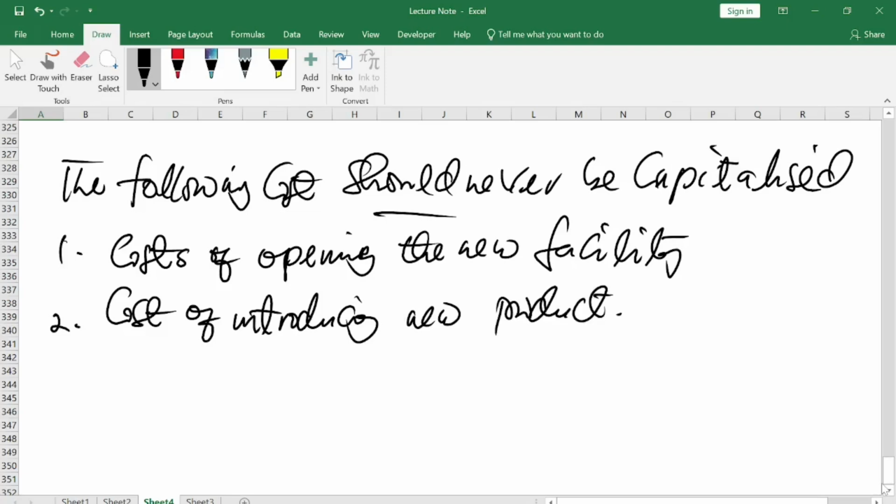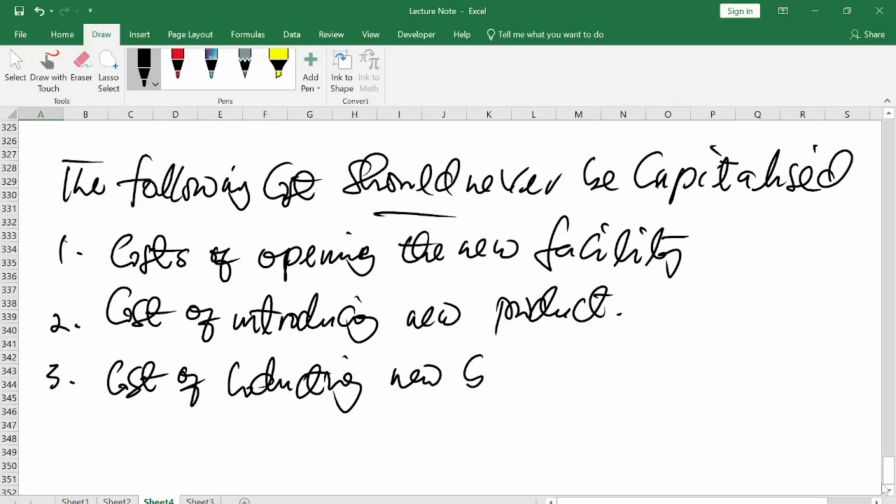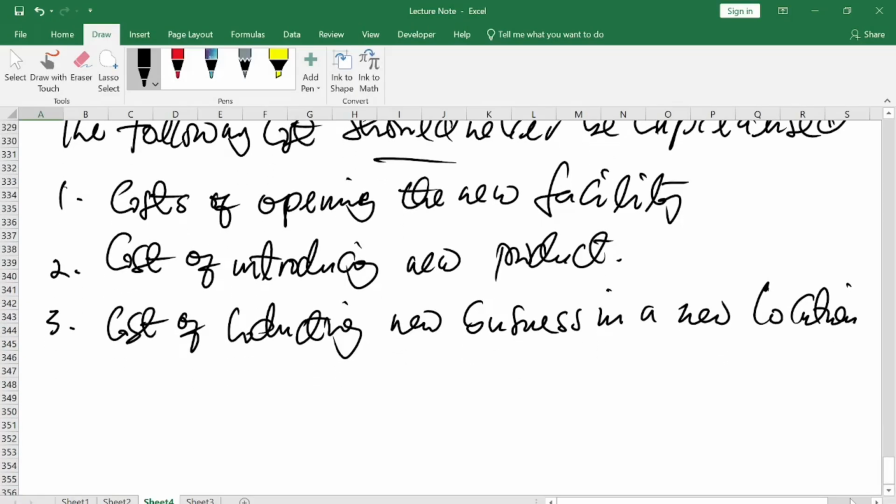Now you have this plant that you are going to use. There's a new product that you wanted to use this asset for, and you say, okay, we acquire this asset and can produce another product B. The cost that comes with it, let us capitalize? No, it is not allowed. Okay. Three, the cost of conducting new business in a new location. This one too is not allowed.